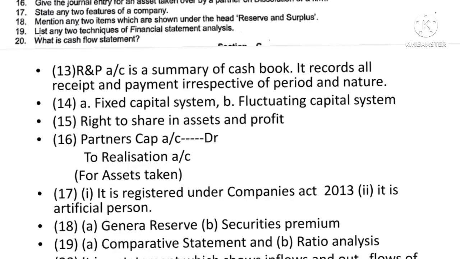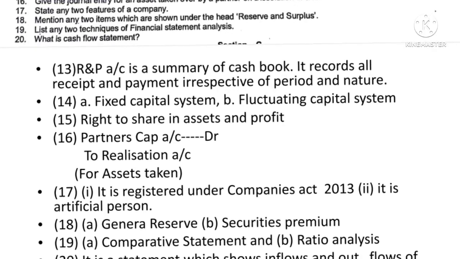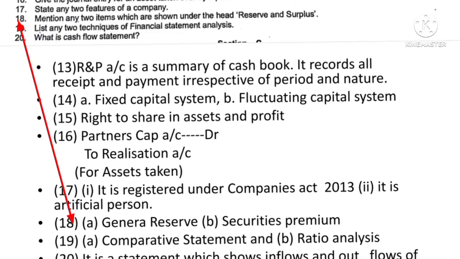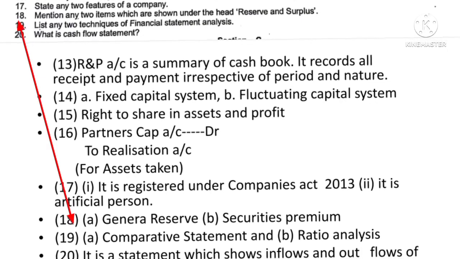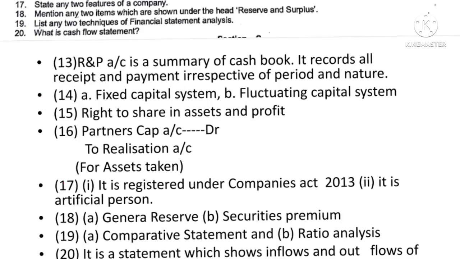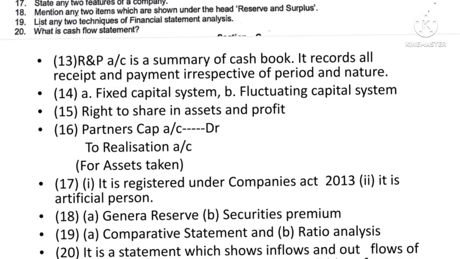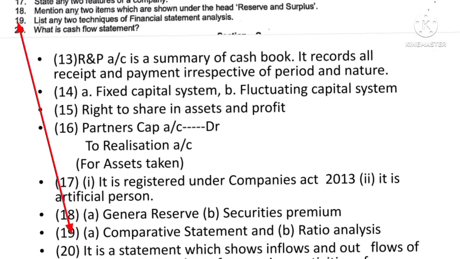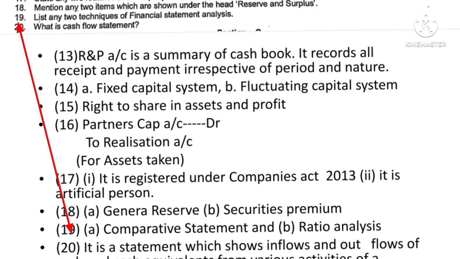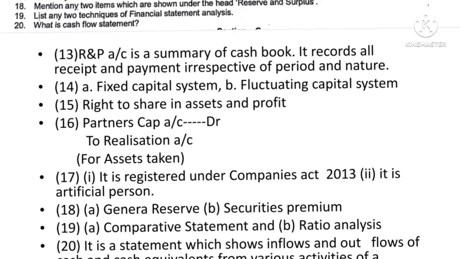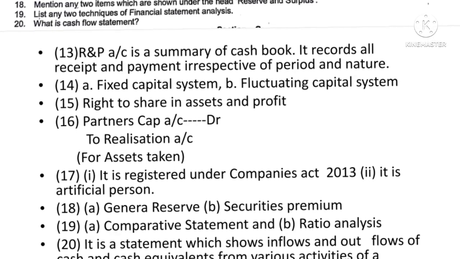Then question number 18: mention any 2 items which are shown under the head reserve and surplus. You have to write any two heads which are shown in the reserve and surplus. For example, securities premium, general reserve, surplus, etc. Then list any two techniques of financial statement analysis. There are 4 techniques. Out of that, you have to write any two: comparative statement, common size statement, etc. Then what is cash flow statement?